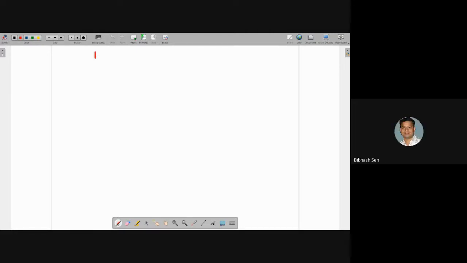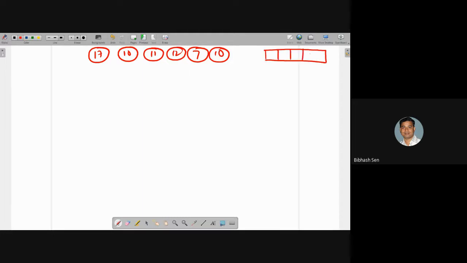Okay. So I am writing the numbers randomly. So these are the numbers. In a computer you have to take the numbers into storage. A computer has some storage. Getting my point?